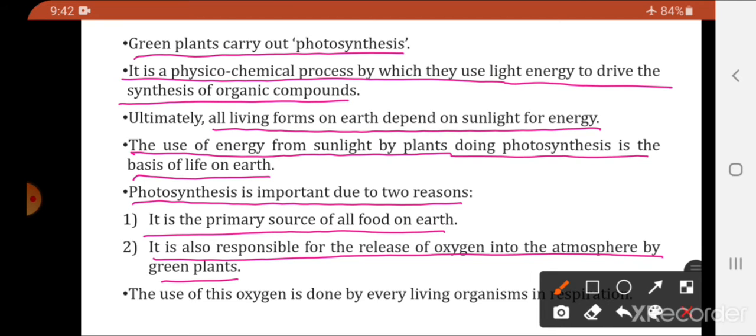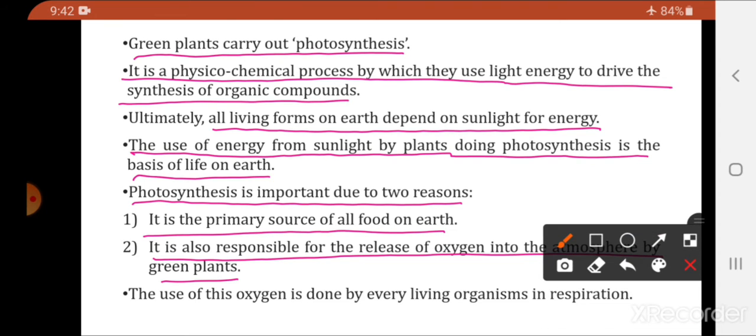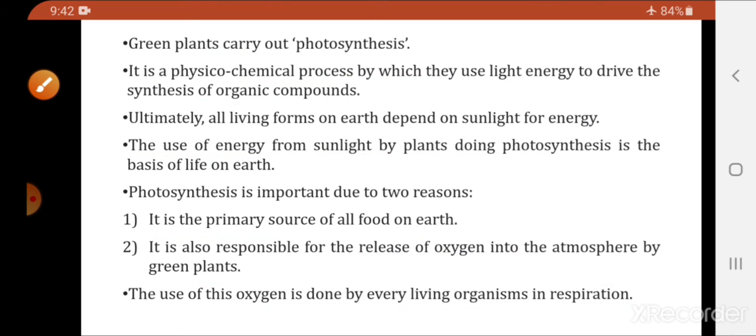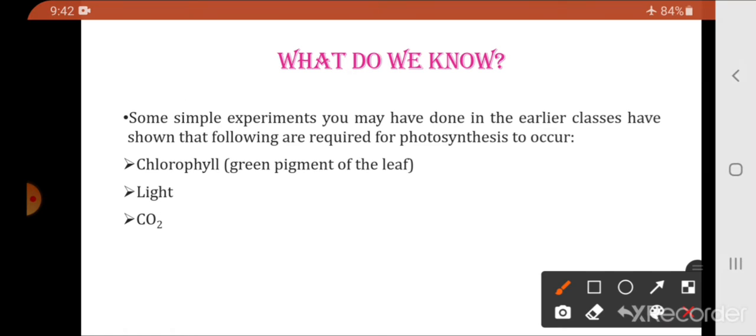And we know the importance of oxygen. This oxygen is used by every living organism in the process of respiration. So, oxygen released by the green plants is used by the living organisms in the process of respiration. Now, some history related to photosynthesis. So, what information do we have regarding photosynthesis?